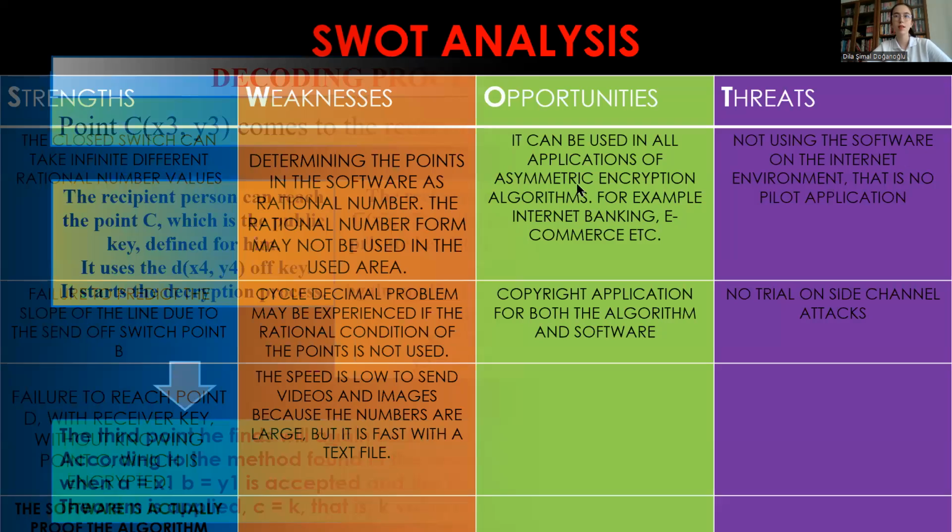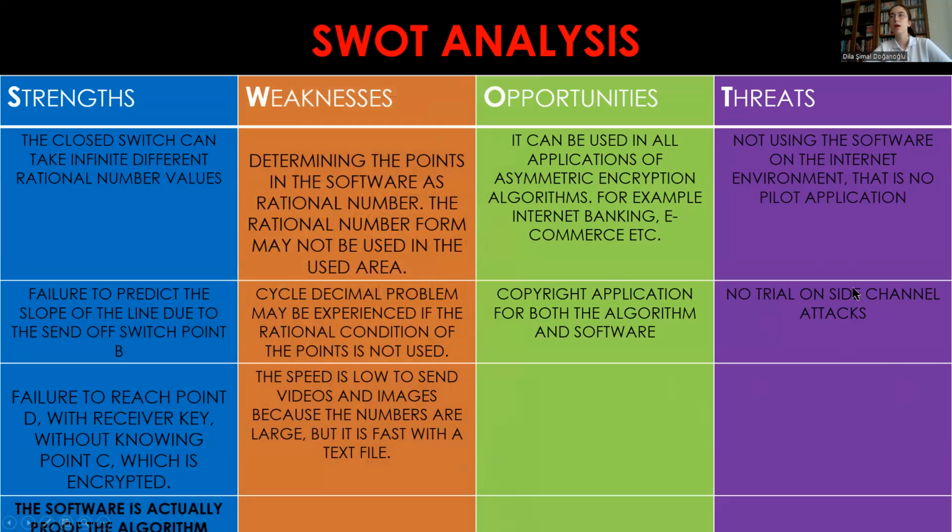So, the analysis: strengths, weaknesses, opportunities, threats. Threats: I didn't use this in the internet environment, nobody uses it in an internet environment, and there has been no trial on side channel attacks. Opportunities: it can be used in all applications of asymmetric encryption algorithms, internet banking, e-commerce, etc. I mentioned these earlier. And the copyright application for both algorithm and software has been done recently. Weaknesses: the cyclic decimal problem, and the rational number form may not be usable in the use area, and the speed is a bit low to send videos and images.